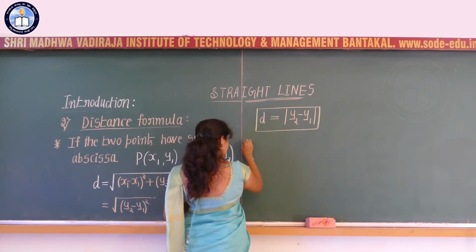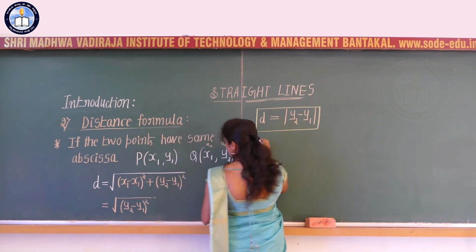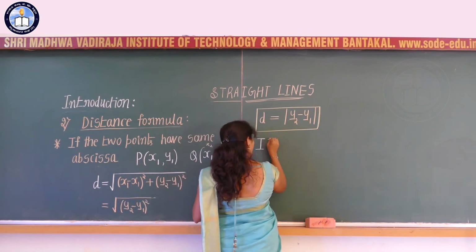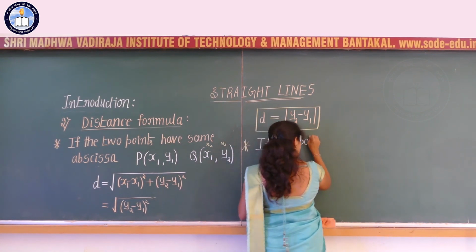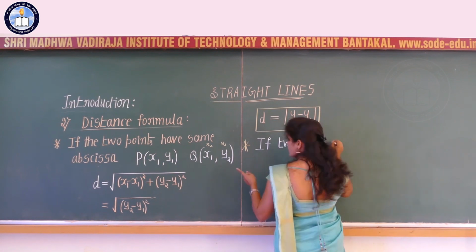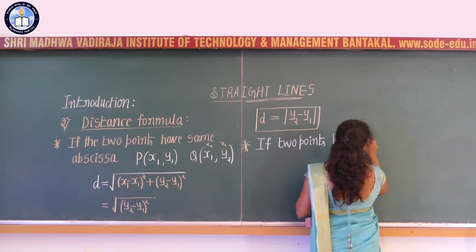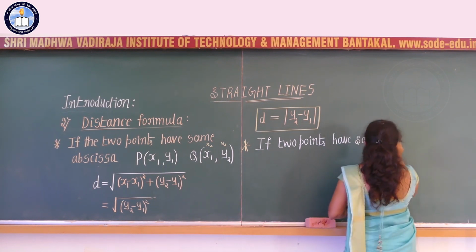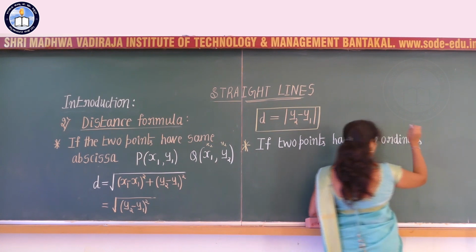So let me consider the second part. The second part is, if the 2 points have the same ordinate, then what is the distance between those 2 points?